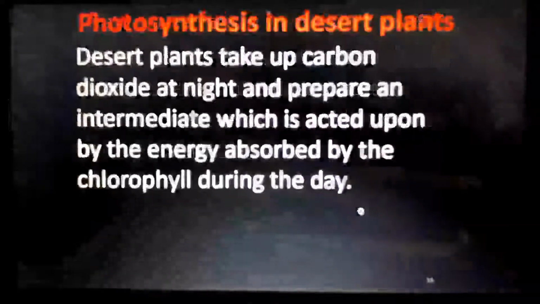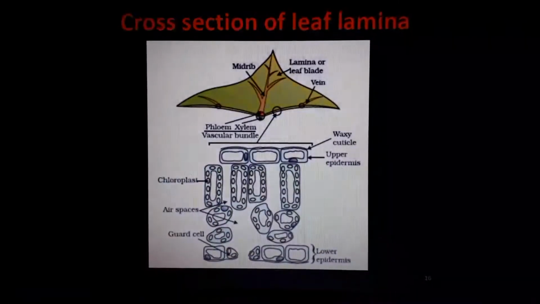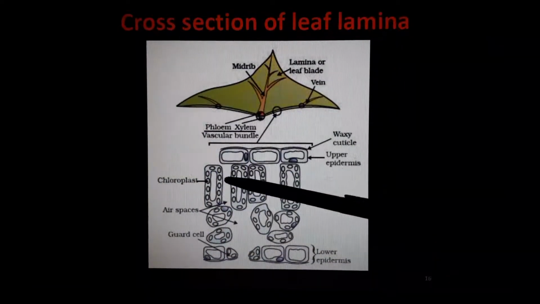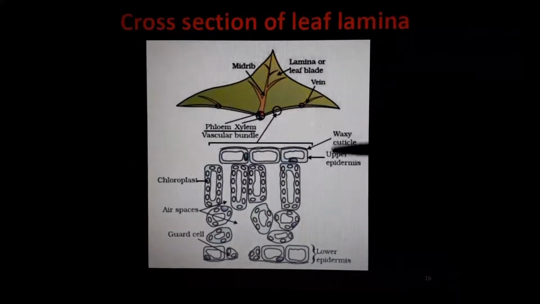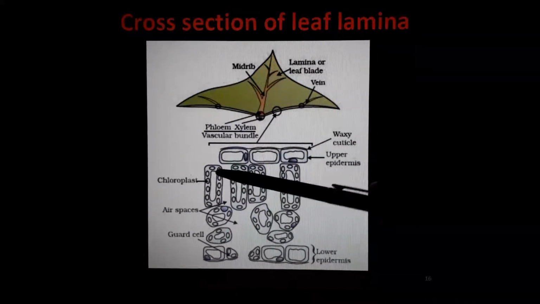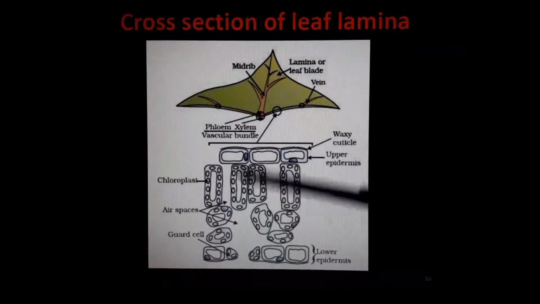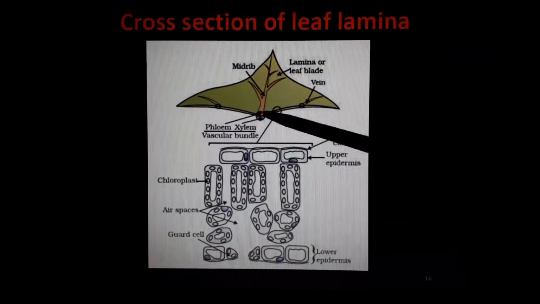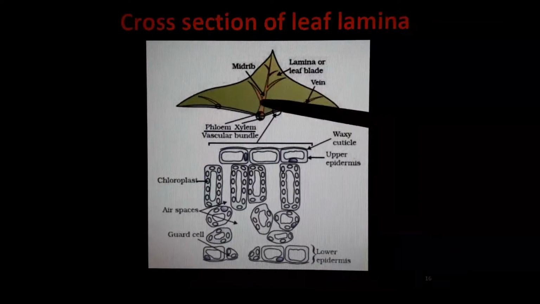And inside the leaf, what all things are there? This is the cross section of a leaf. Understand? Chloroplast is there just below the upper layer. Just below the upper epidermis of the leaf, chloroplast is present. Inside chloroplast there is a pigment called chlorophyll, which gives the green color of the plant. This we didn't discuss. This is the midrib, the main thing. It gives stability to the leaves.